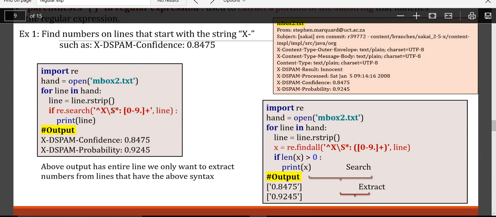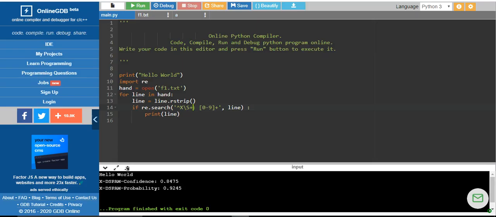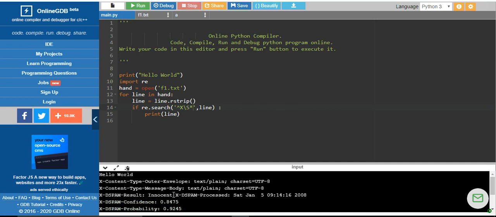If I do this same program, followed by colon, and I will not use this, and I will say this and run the program, we will see. It is matching all because I have given slash s, any single character that matches. So I will give star, and it will again, if you can see here, all the lines which start with x will be extracted, because I didn't give anything that matches the pattern exactly.